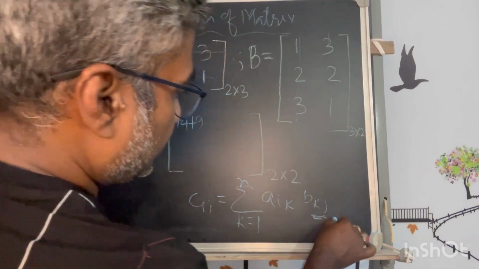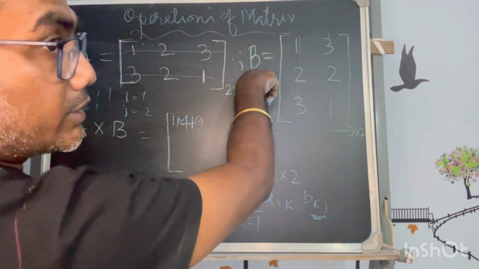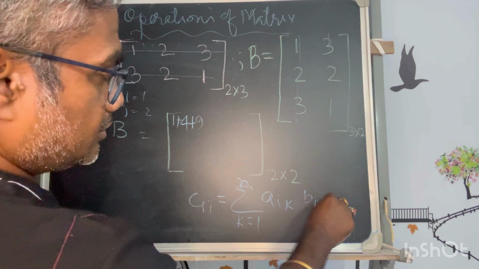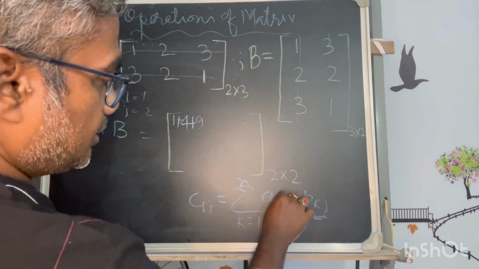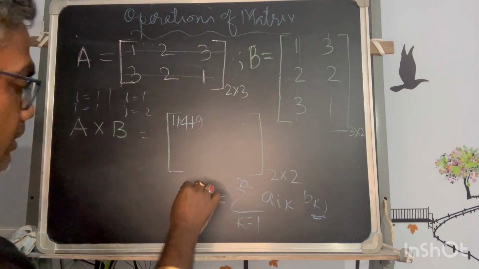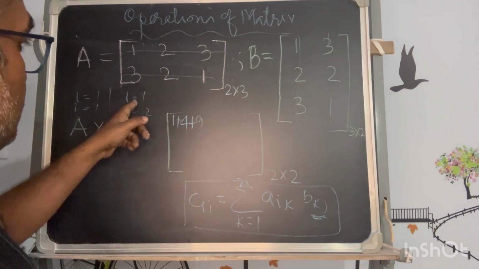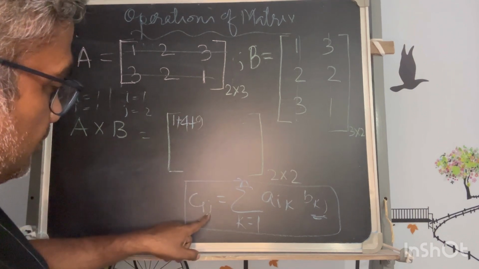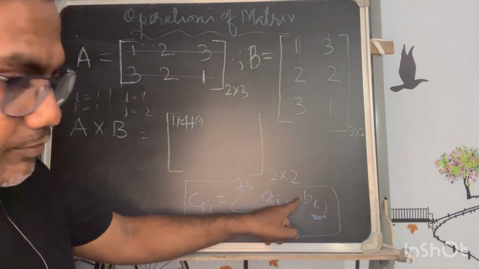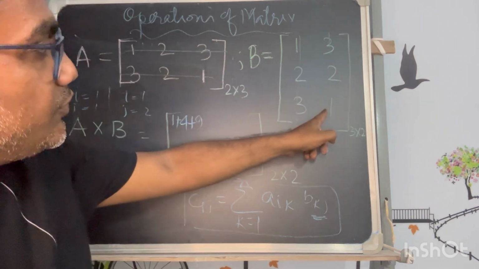So j is for what? B. It is attached to B. So the matrix B carries the j, and i is related to the elements of A, the first one. Just remember this part. It will be very easy for you to calculate. Now to get the resultant, because j of C is representing j of B also, what is j here? I am taking 2 of B.